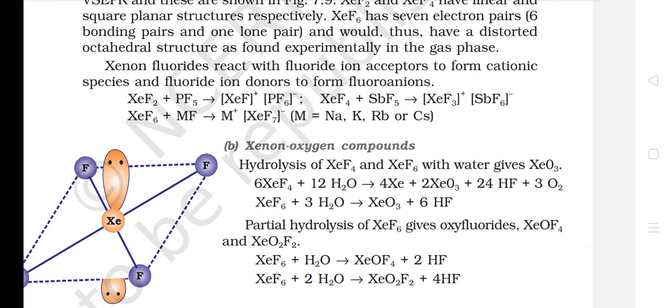B. Xenon-oxygen compounds. Hydrolysis of XeF4 and XeF6 with water gives XeO3. Partial hydrolysis of XeF6 gives oxyfluorides, XeOF4 and XeO2F2.